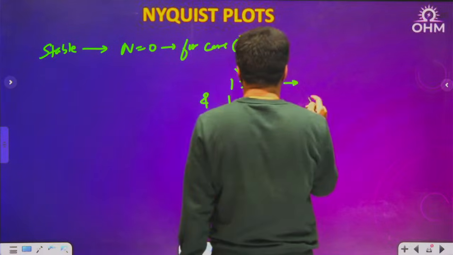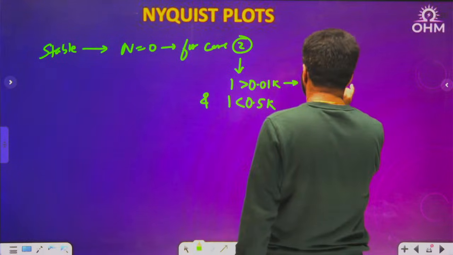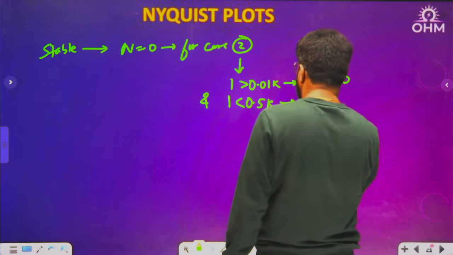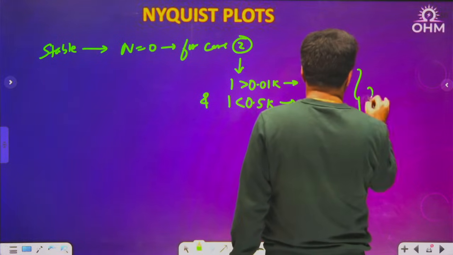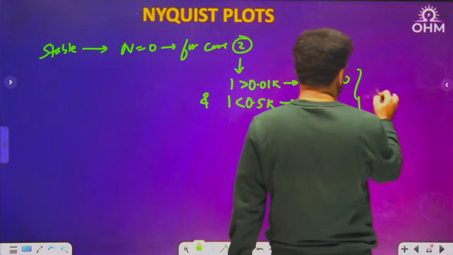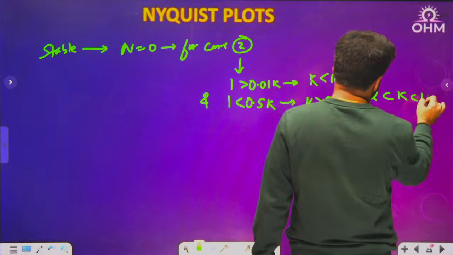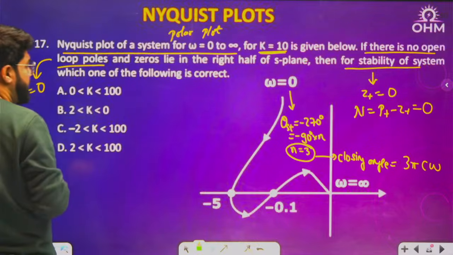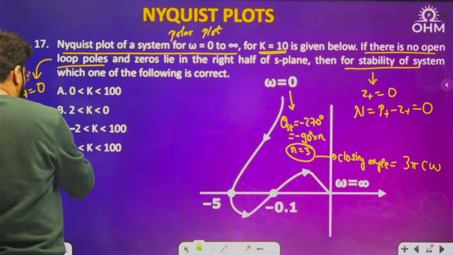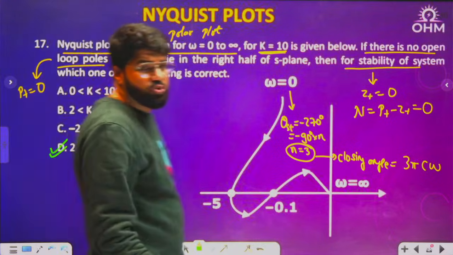That means here K will be less than 100 and here K will be greater than 1 upon 0.5, that is 2. So K is greater than 2 but less than 100, so 2 is less than K is less than 100. Good question, especially that closing angle you have to take care, be careful. So 2 to 100. Answer is 2 to 100, option D.